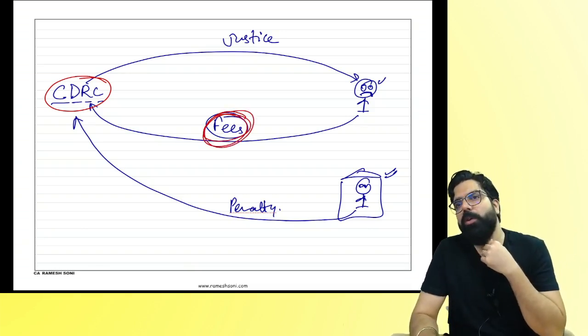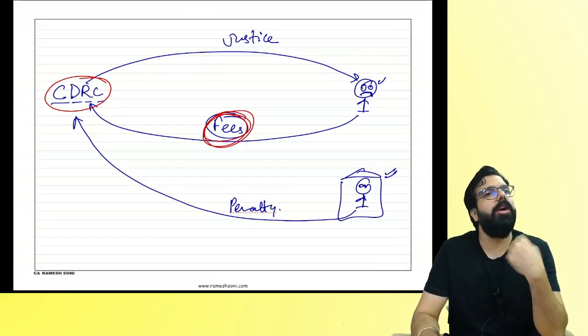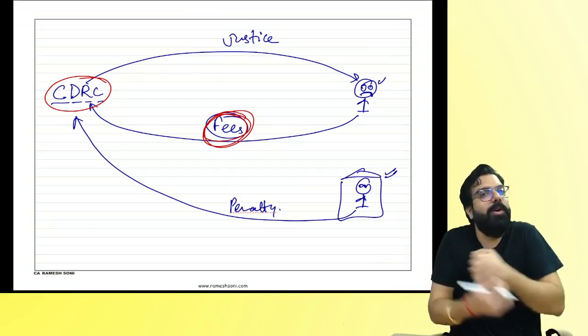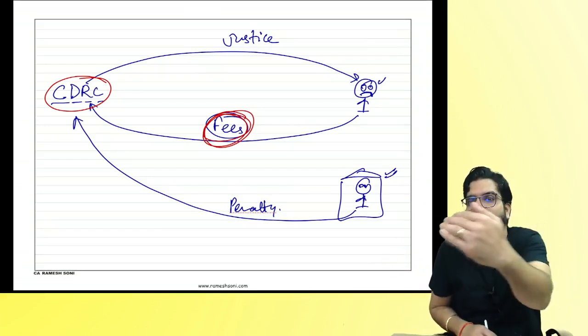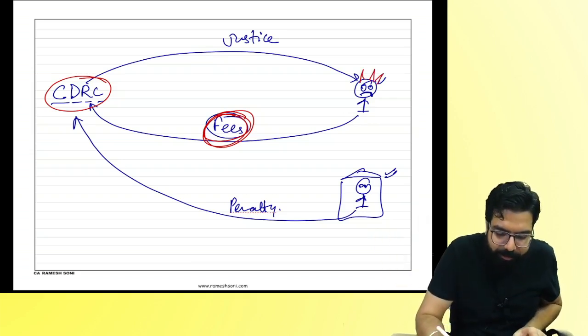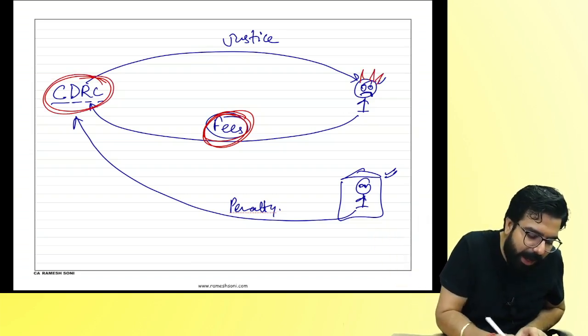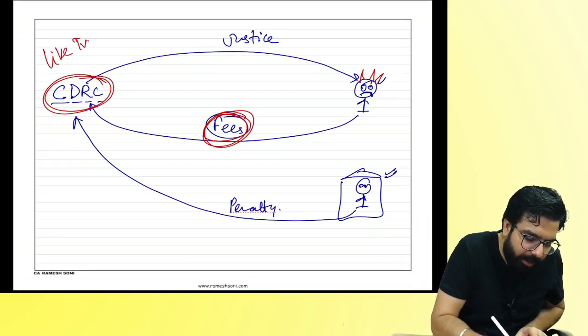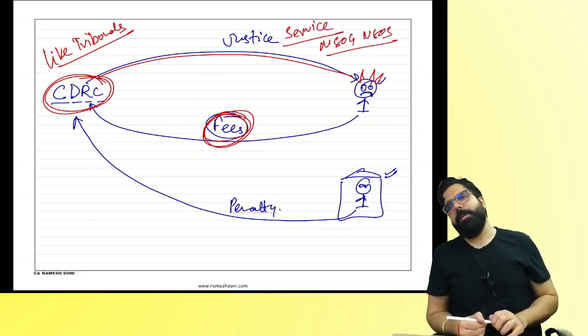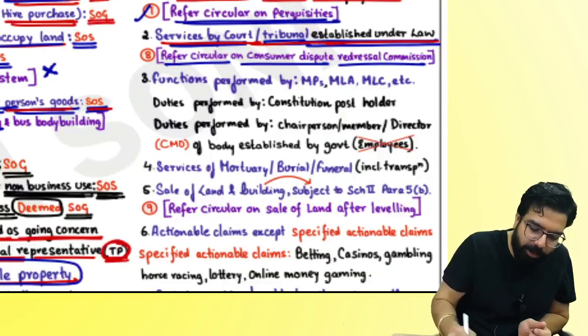So government went ahead and told, although they are not court, although they are not tribunal, they are like a tribunal only. They are wearing the cloth of a tribunal only. Ultimately, they are giving justice to the customers. Yes or no, everyone? Are you going there for justice? So they are like tribunals only. And hence, my question, when they are giving the service, will GST come? Or neither supply of goods nor supply of service? Neither supply of goods nor supply of service. And that was the clarification given.